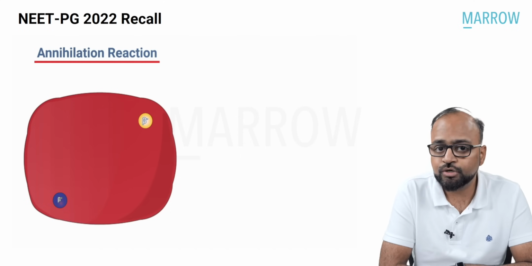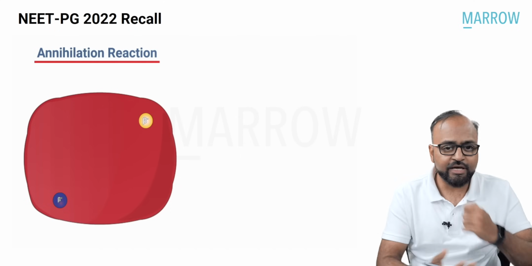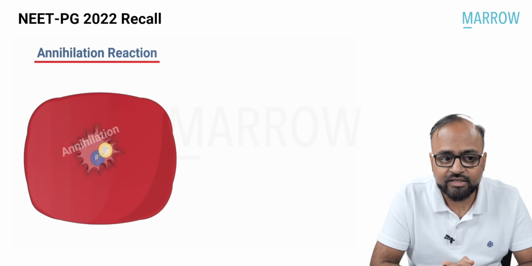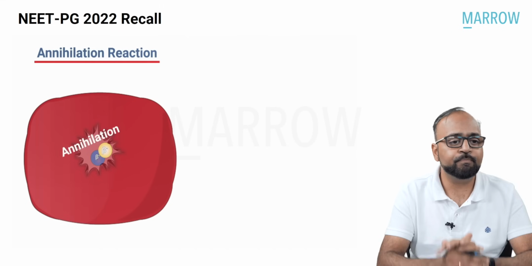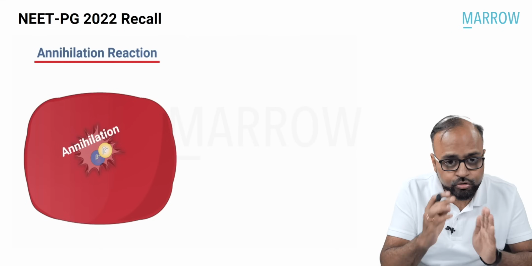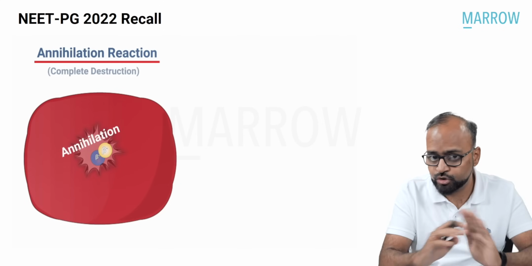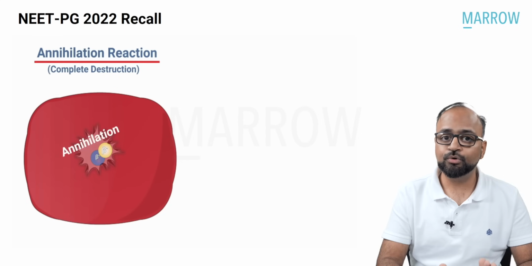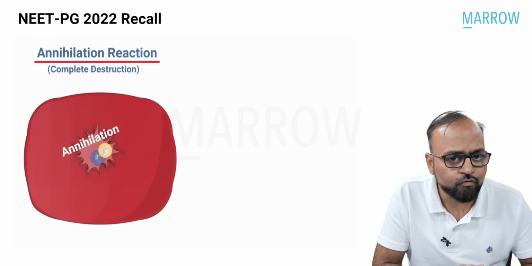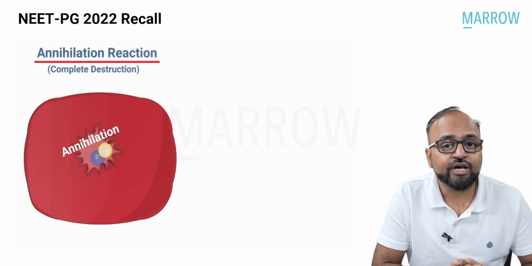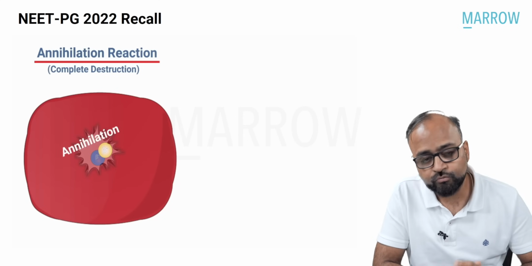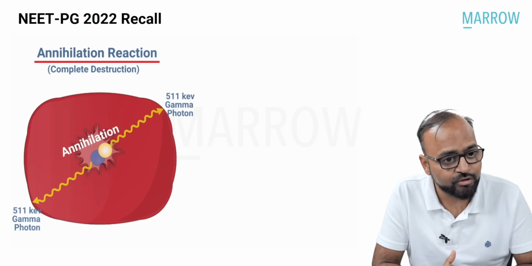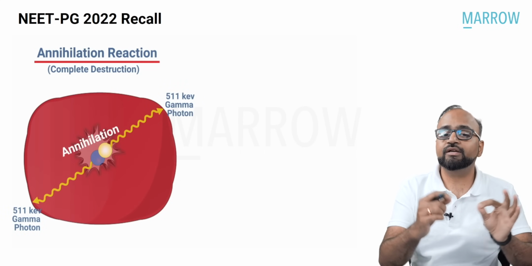So when they meet after such a long amount of time, they simply embrace each other, they collide with each other, and when they collide, annihilation occurs. Annihilation means complete destruction. So both positron and electron are completely destroyed. Matter is destroyed. It is converted into energy. Energy in the form of what? Energy in the form of gamma ray photons. 2 gamma ray photons are emitted. Each has a strength of around 511 kiloelectron volts, and they travel in 180-degree opposite directions.